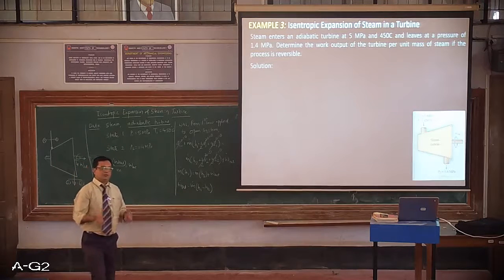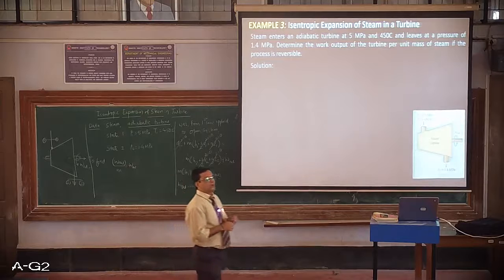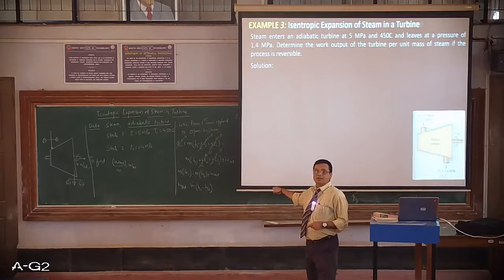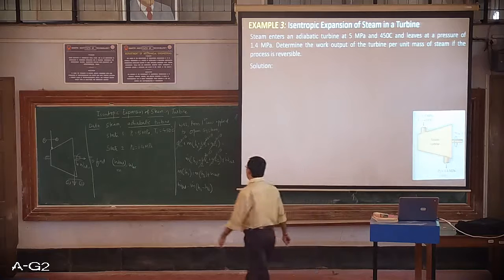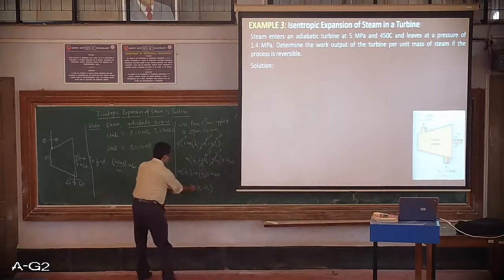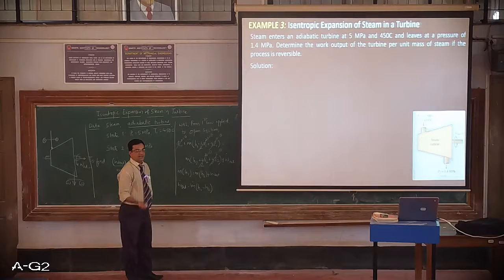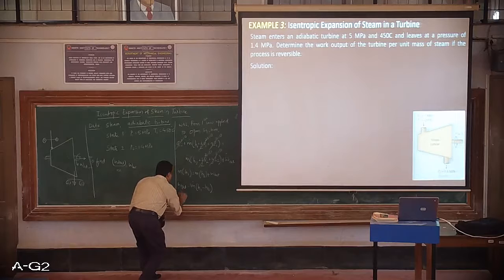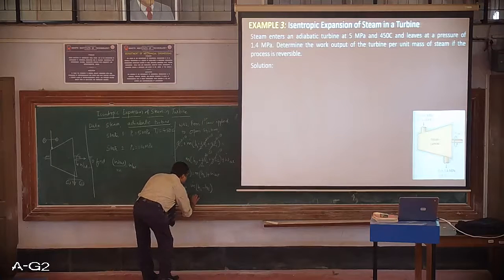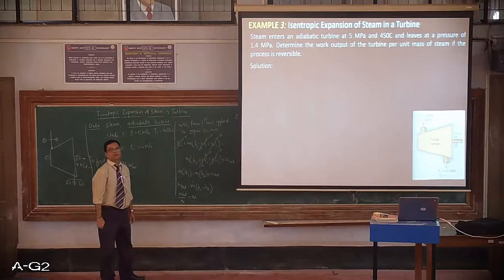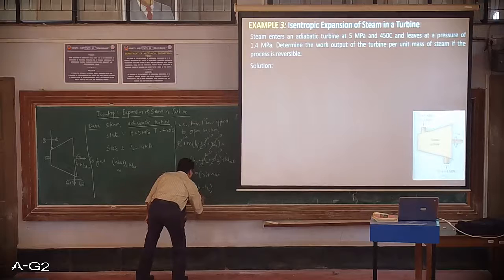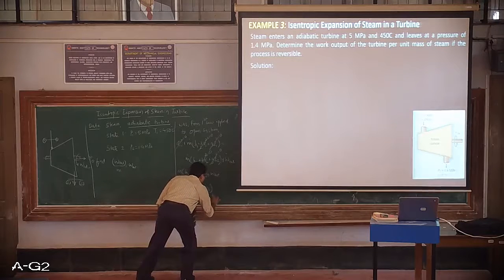So now we are clear as to what properties we require from property tables to find the amount of work. Still simplifying this, since we don't know the mass flow rate and as you asked it per kg, I transfer this term over here. So it becomes work out divided by mass flow rate, which is nothing but the specific work. Work per kg is specific work. So w out is only h1 minus h2.